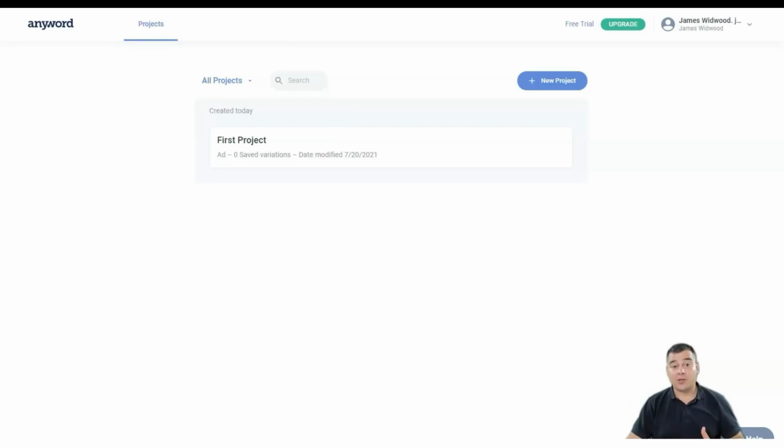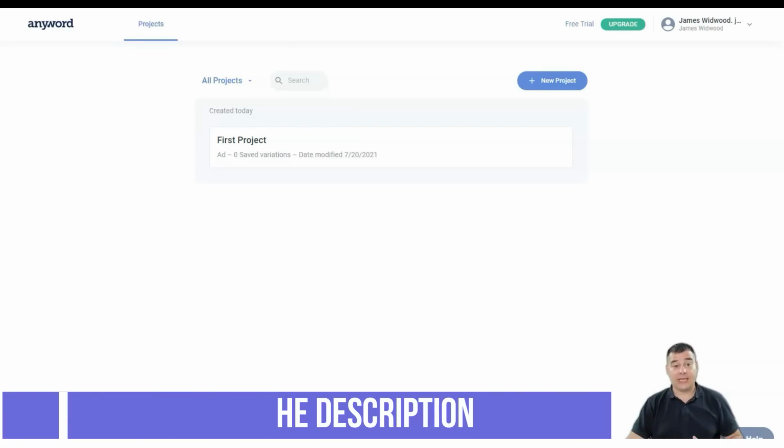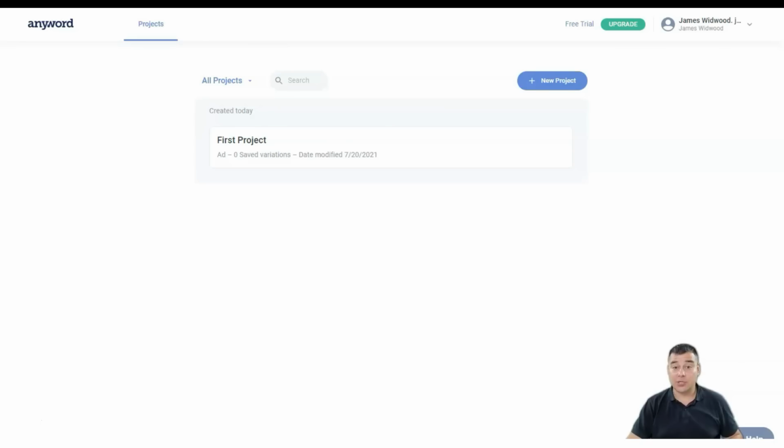Most people's mailboxes are full today, so they only check a few emails they receive daily. Without catchy interactive subject lines, your emails will not be read. But not everyone can write catchy subject lines without trying. AnyWord offers email subject lines that you can use for your email marketing campaigns. So when you create a project, click the email subject line to get started.